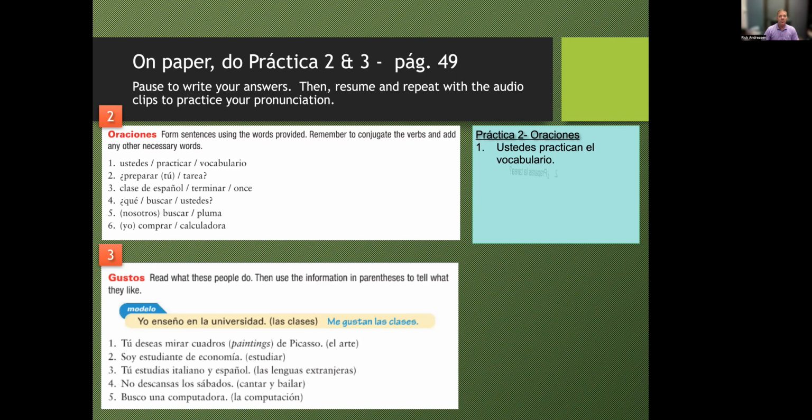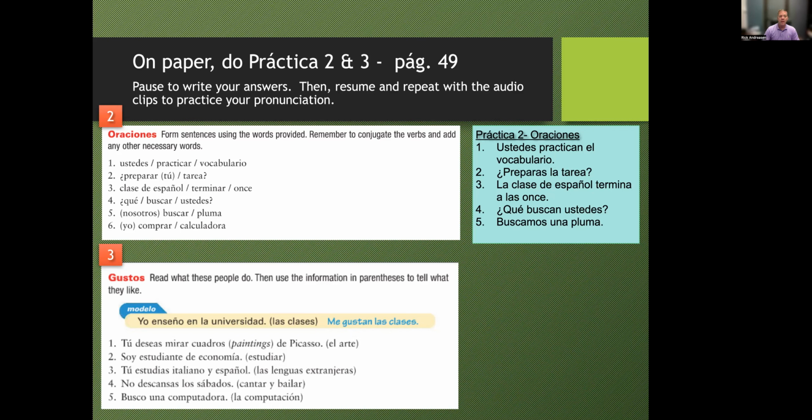Okay, número 2. ¿Preparas la tarea? It's a question, and it's in the tú form. So, preparas la tarea. Número 3. La clase de español termina a las 11. Okay, clase de español is singular. So we have our third person singular form, and terminar, termina. Número 4. ¿Qué buscan ustedes? What are y'all looking for? ¿Qué buscan ustedes? Número 5. Buscamos una pluma, or buscamos la pluma, whatever you want to say there for your article.